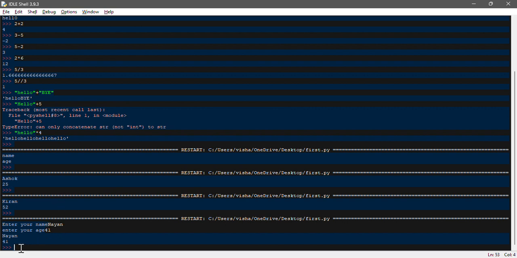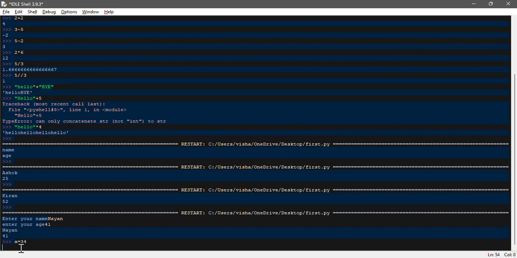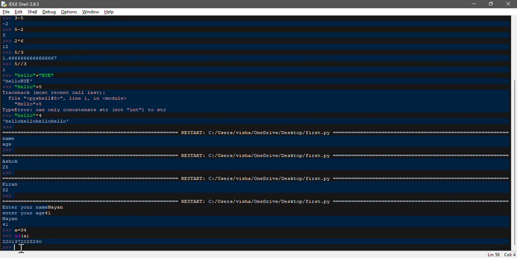For example, if you have a variable called a and you declare a value of 34, and then you type id in brackets a, bracket close. Why do we write id with variable a in brackets? Because it is used for finding the memory location of the variable a.